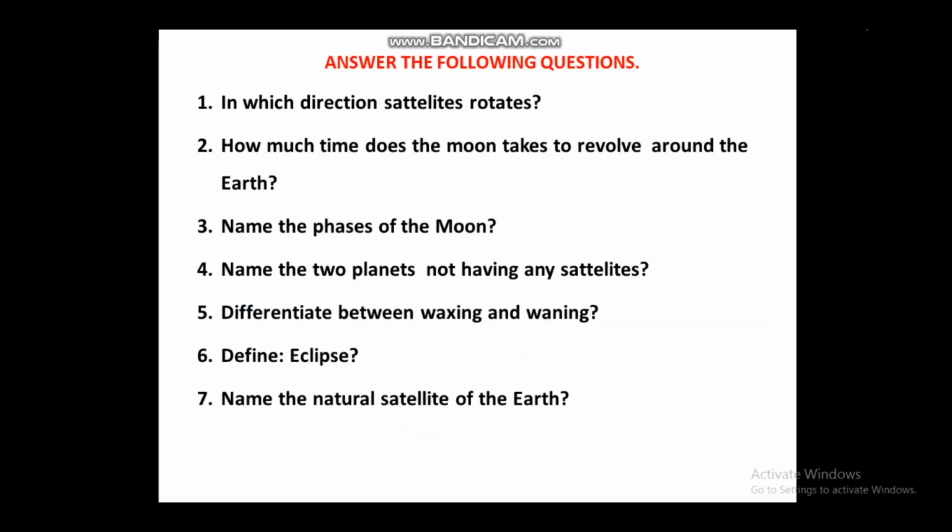Now next is answer the following questions. Students, you have to answer these questions and write in your SST notebook. The first question is, in which direction does a satellite rotate? How much time does the moon take to revolve around the earth? Name the phases of the moon. Name the two planets not having any satellite. The fifth one is, differentiate between waxing and waning. Sixth, define eclipse. And the seventh one is, name the natural satellite of the earth. Students, you will find the answers to all the questions in this video.